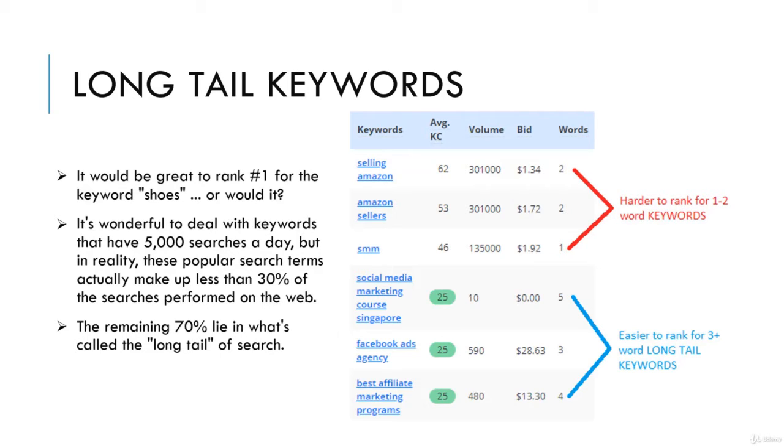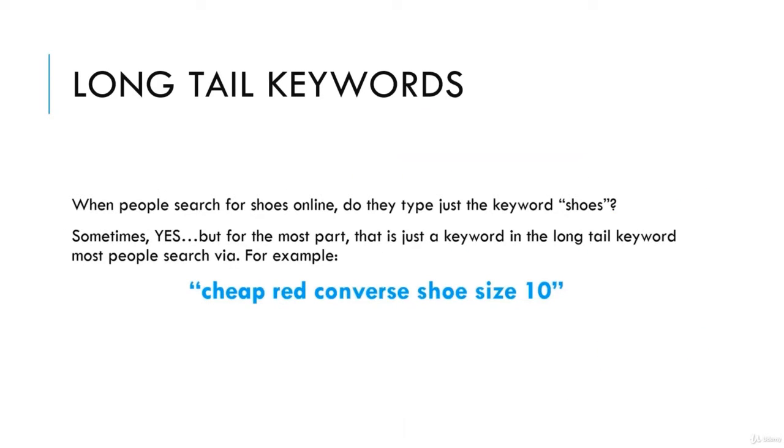These are longer keyword phrases that, yes, are searched less than the keyword shoes alone. But these long tail keywords are easier to rank for in Google. Now think about long tail keywords for a second. When people search for shoes online, do they just type in the keyword shoes?